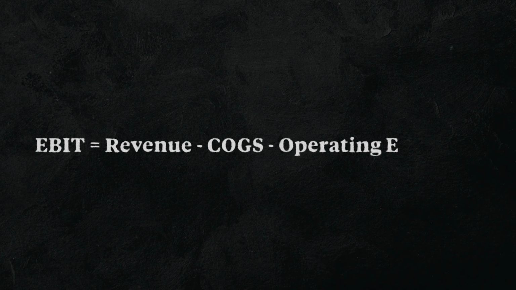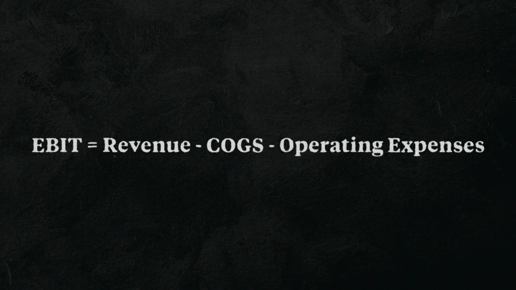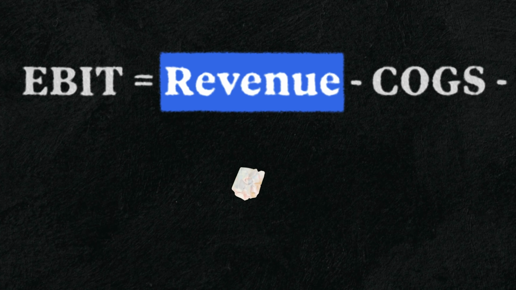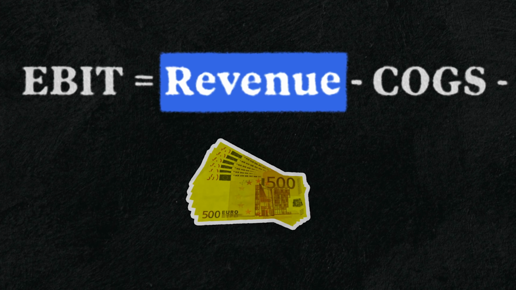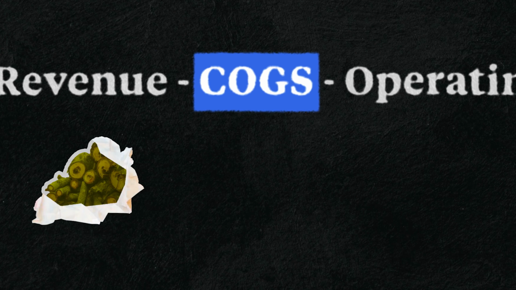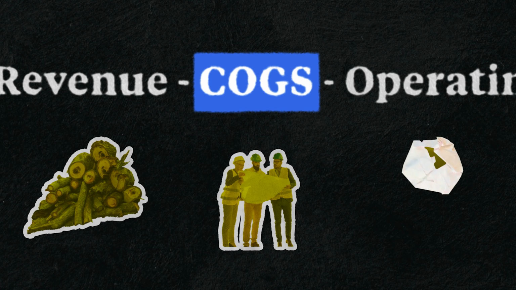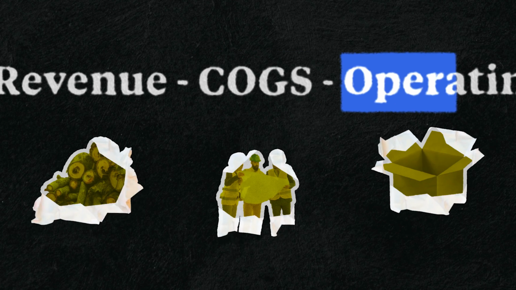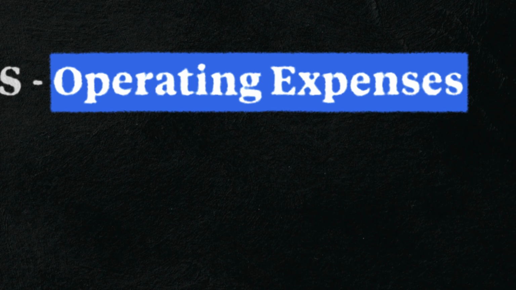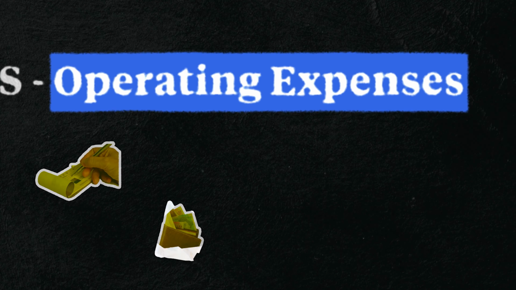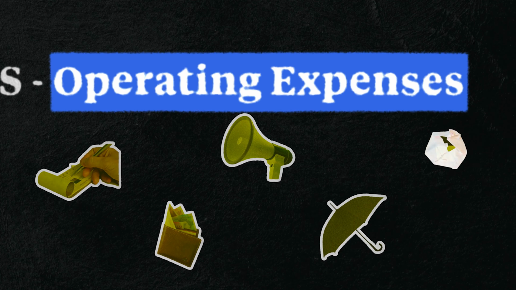The formula looks a little something like this. EBIT equals revenue minus cost of goods sold minus operating expenses. Revenue represents the total amount of money earned from product sales. Cost of goods sold include the raw materials, employee labor, and shipping that goes into selling your product. Operating expenses refers to running costs like rent, corporate salaries, marketing, insurance, and equipment.